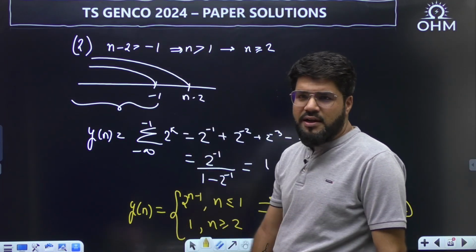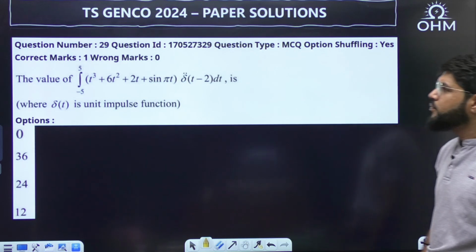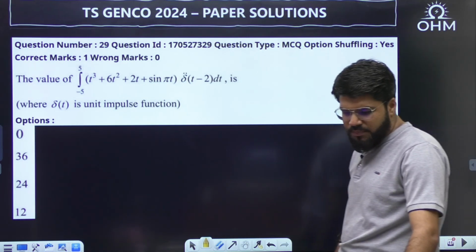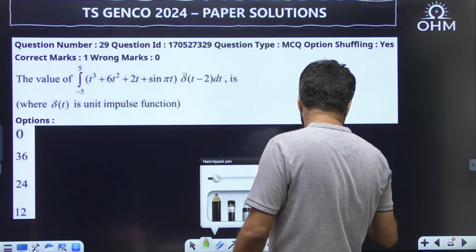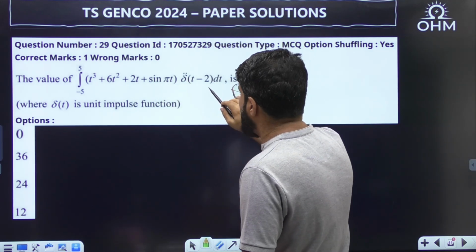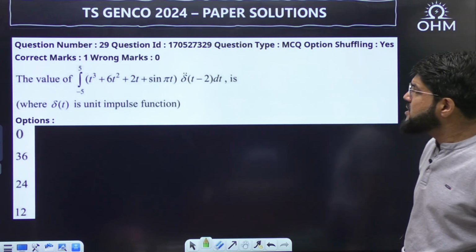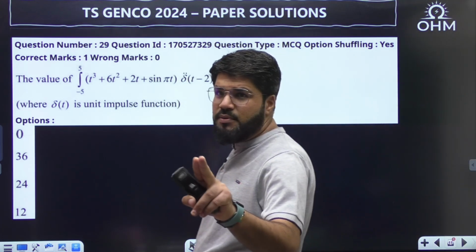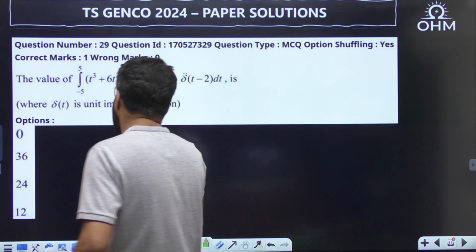So this was a little calculative and required a little effort. Now this is again a simple one based on multiplication with impulse. What are the general properties you use? What is the value of the integral from minus 5 to 5 of some function xt times delta double dash t minus 2? The double derivative of the impulse is coming up here, where delta t is the impulse function.